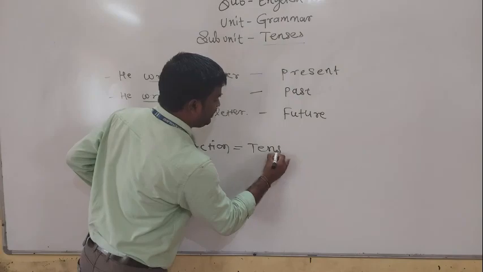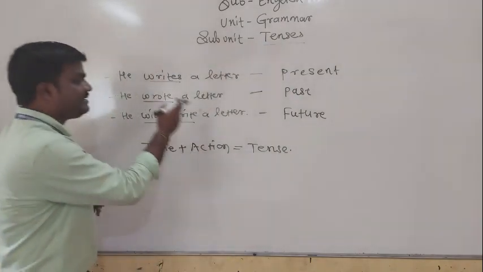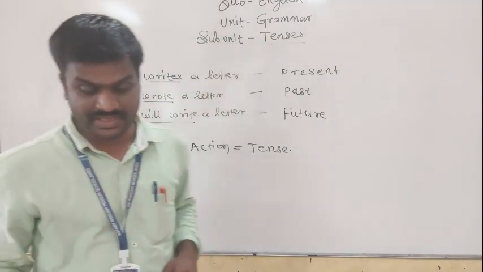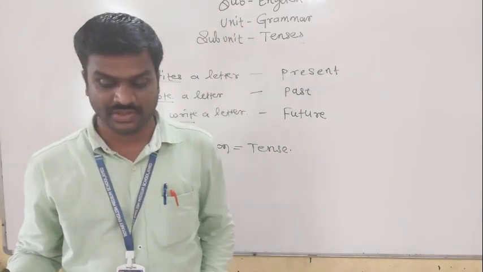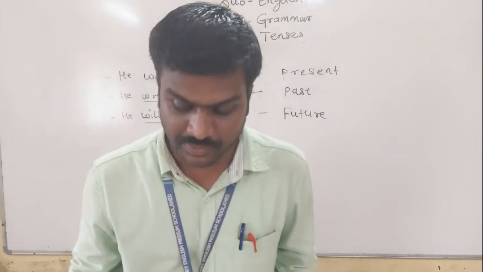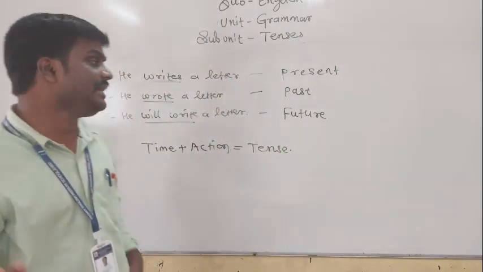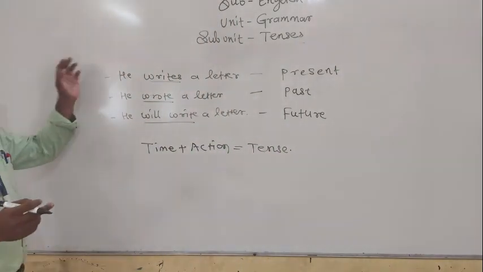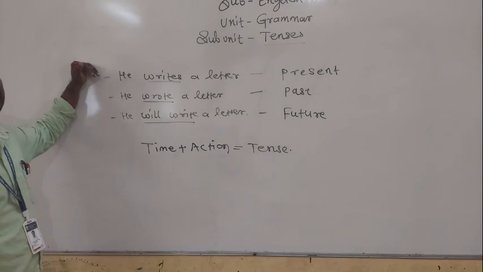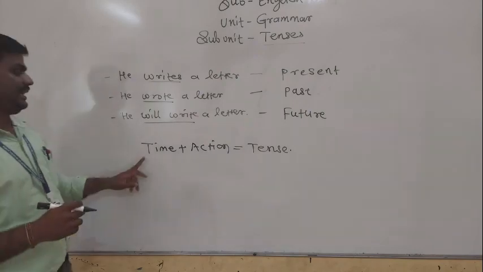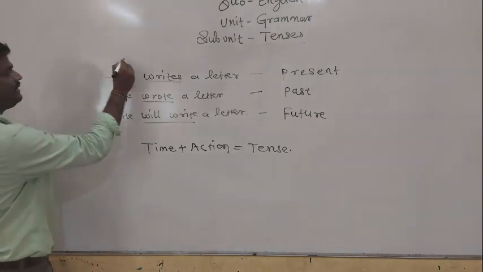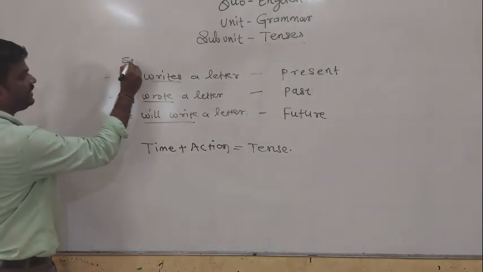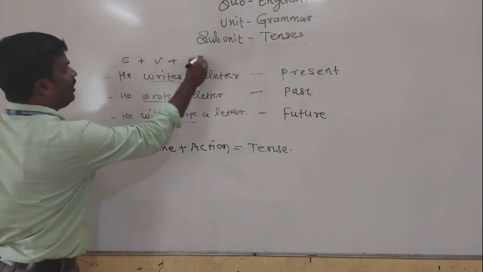What is meant by tense now? These are called tenses. Tense shows the time of action or state of being. When the word indicates the time of action, that is called tense. Time plus action is equal to tense. In our language, the sentence structure is subject plus verb plus object.